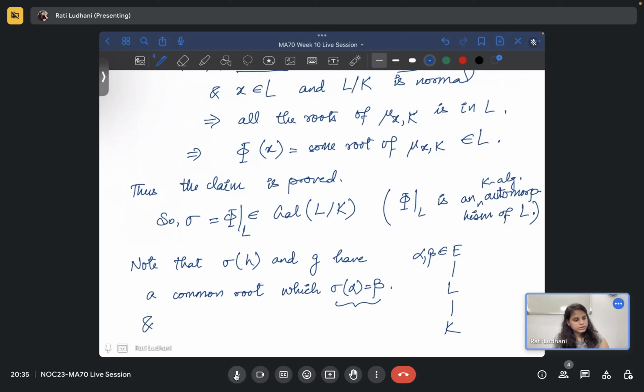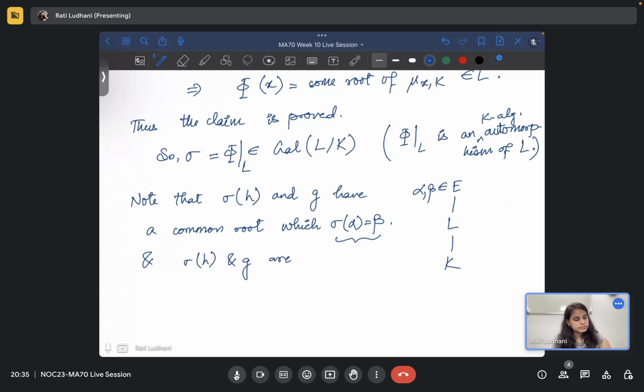And sigma of H and G are irreducible in Lx. Since H is irreducible, sigma of H has to be irreducible. This has to be true because of the map. Why will this be so? Because as I said, roots will map to roots, so sigma of H has to be irreducible.